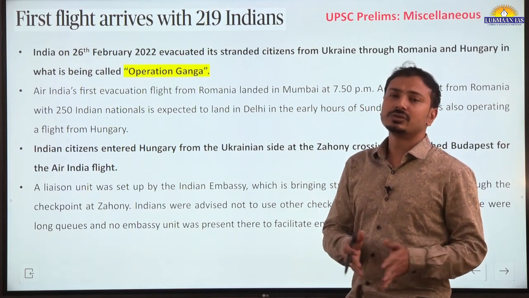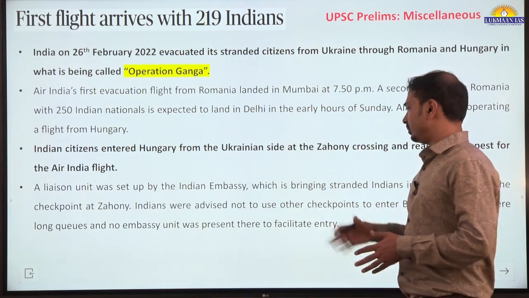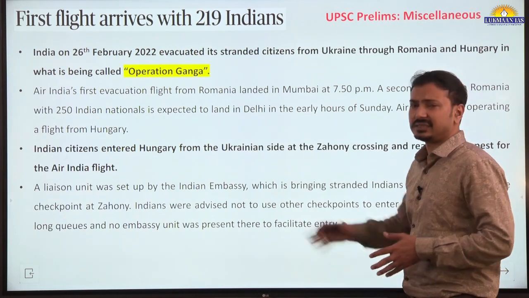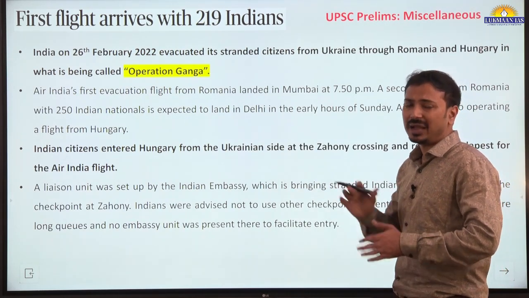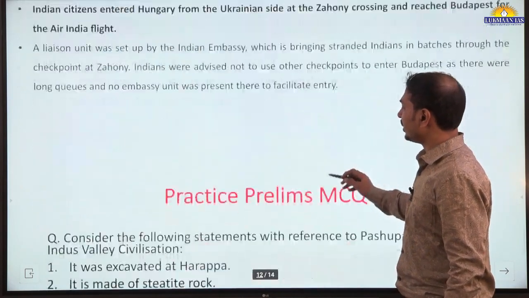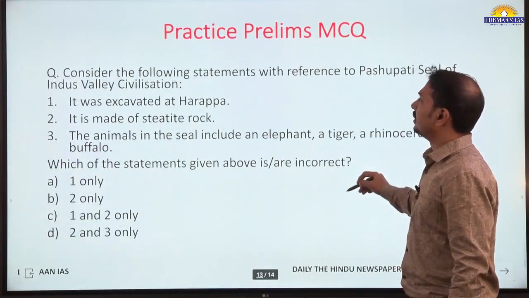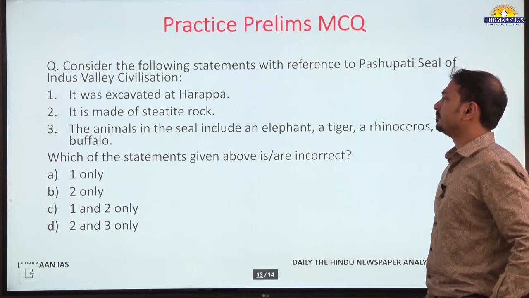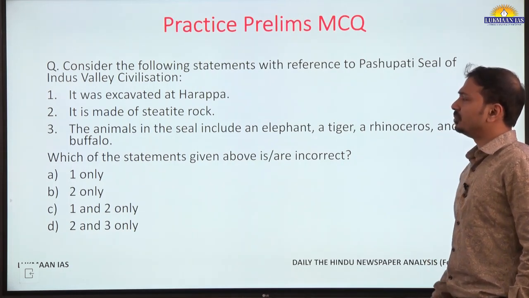This is good news, and we should know that this is relevant to our prelims examination. In crisis times of evacuation, different operation names are given, right?